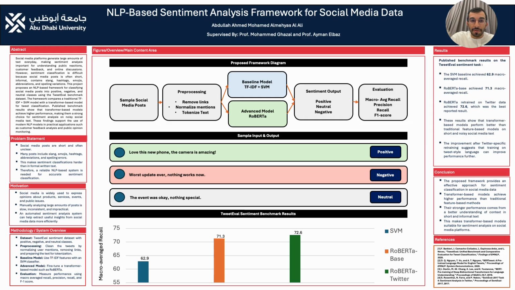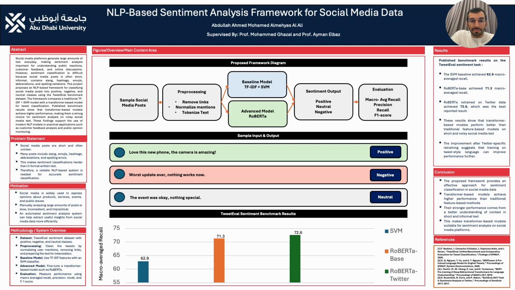The first is the baseline model, which is highlighted in light blue, and it is using TF-IDF and SVM. TF-IDF stands for term frequency inverse document frequency. It converts text into numerical features based on word importance. SVM means support vector machine, which is a machine learning classifier.